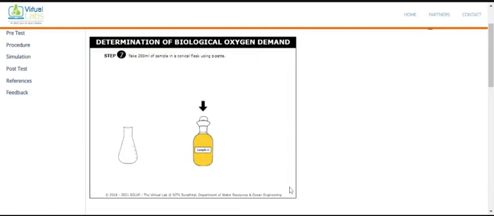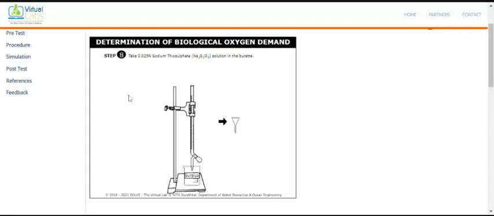Go for the next step. Now this sample is ready for the titration. So we open this stopper. We take some 200 ml sample in the conical flask. Okay, click here. Again click here, and again click on the down arrow. Now we have got a 200 ml sample. Go for the next stage.